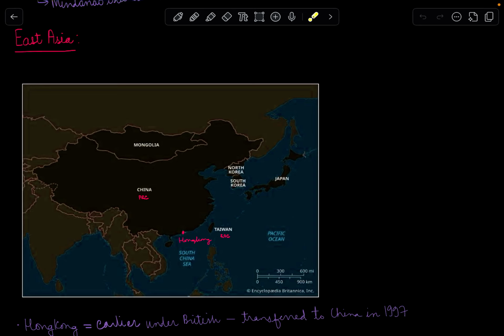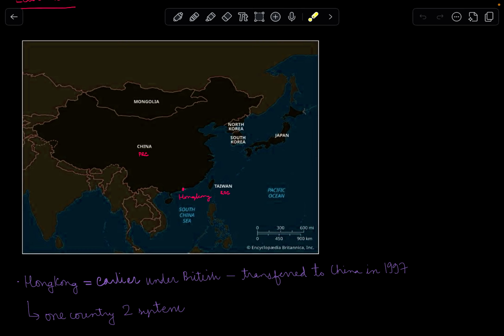And today we are going to start the East Asian section for our mapping. So, in East Asia, we have the countries of China, which is called the People's Republic of China. We have Mongolia. We have Hong Kong, which is a part of China, but there have been some contentions over its autonomy. Then we have Taiwan, which is called the Republic of China. We have South Korea and the famous North Korea. There are some tensions between both of these countries as well. And we have the island country of Japan.